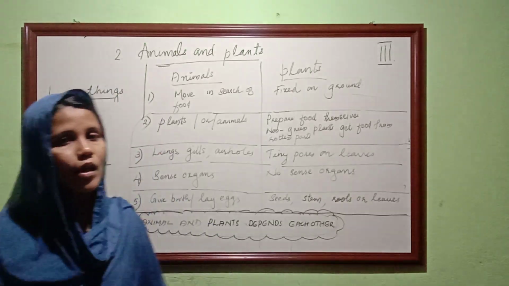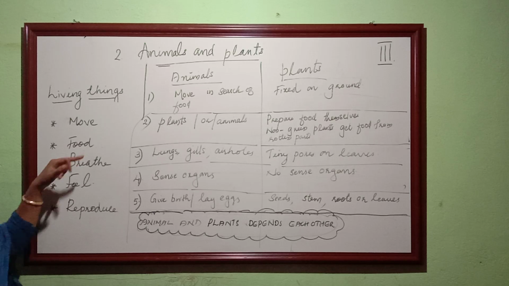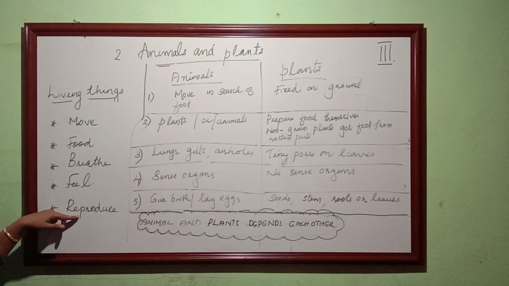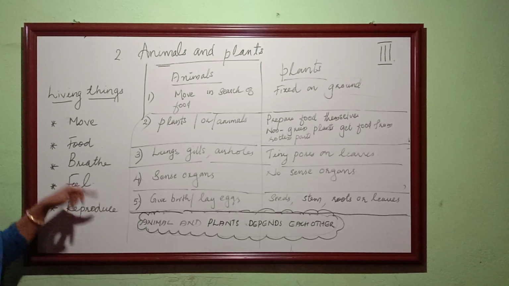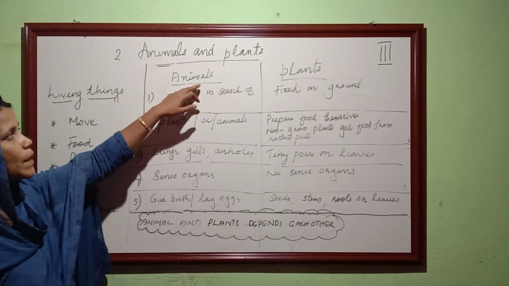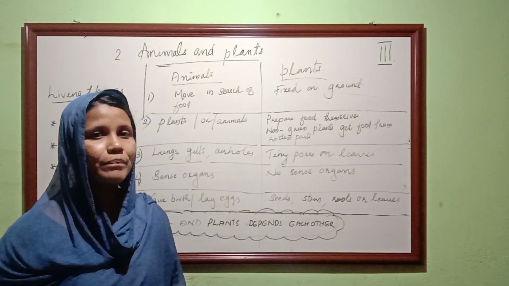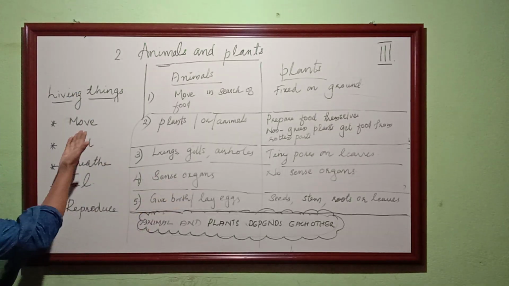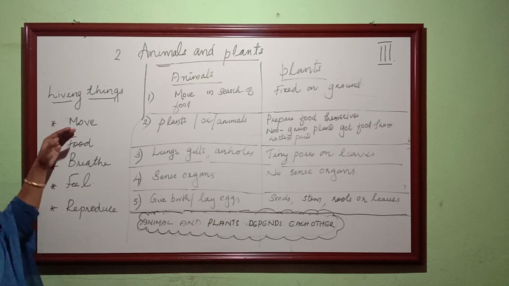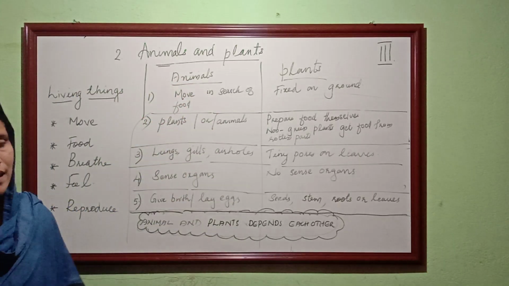We know living things can move, living things need food to grow, living things breathe, and they can feel and also reproduce. So in this chapter we are discussing how animals and plants are different in their movements, food, breathing, feeling and reproduction. One by one we are discussing the points. I already wrote all the points on the board so we can discuss easily.